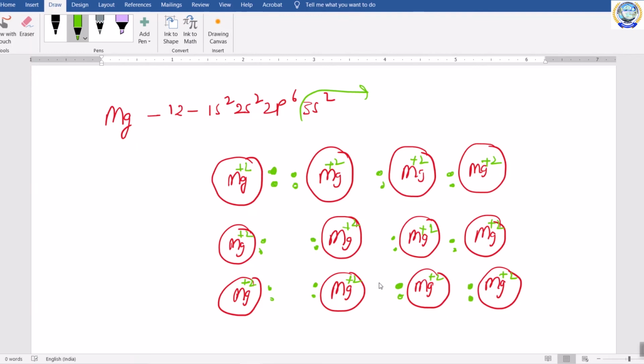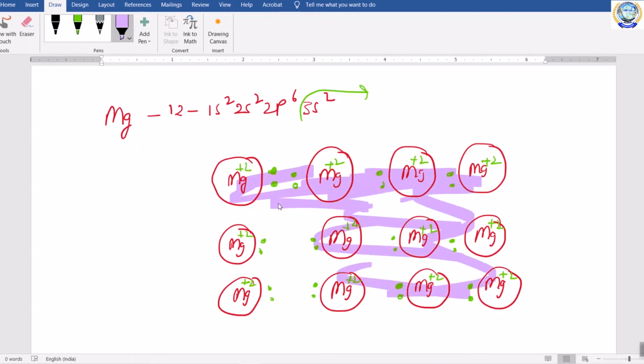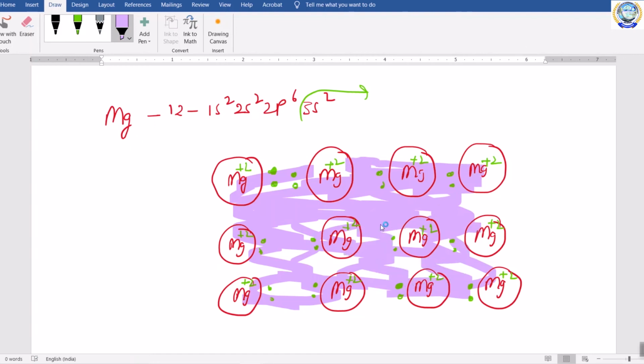Again here also the electron cloud was formed. Let us take that this is the electron cloud formed in this magnesium metal. Why am I writing it like a cloud? Because the position of electrons is not fixed here, because all electrons come out to the valence band and they are freely moving around all magnesium ions present in the metal.